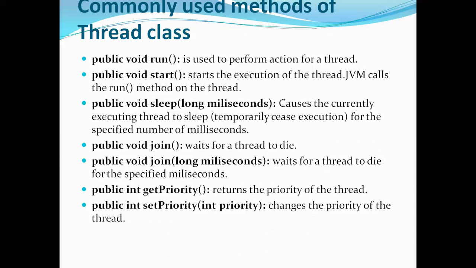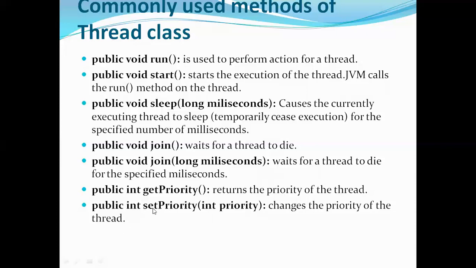It will also have an identifier. By default the identifier will be 8, and you can change the identifier also. And next, when it is created, by default it will have a priority also. Priority by default will be 5.